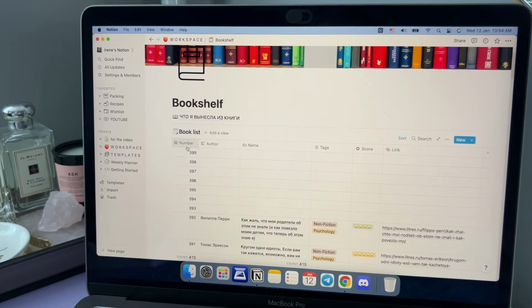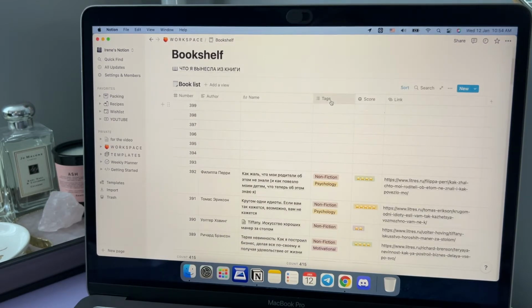There you can see a number. I read about 400 books last year. There you can see the author and the name of the book. Again, we have tags. It's really convenient because you can sort the books by the tags. That will be in a different video if you want. There you can see the score, again from 1 to 5 stars, and the link where you can buy it.